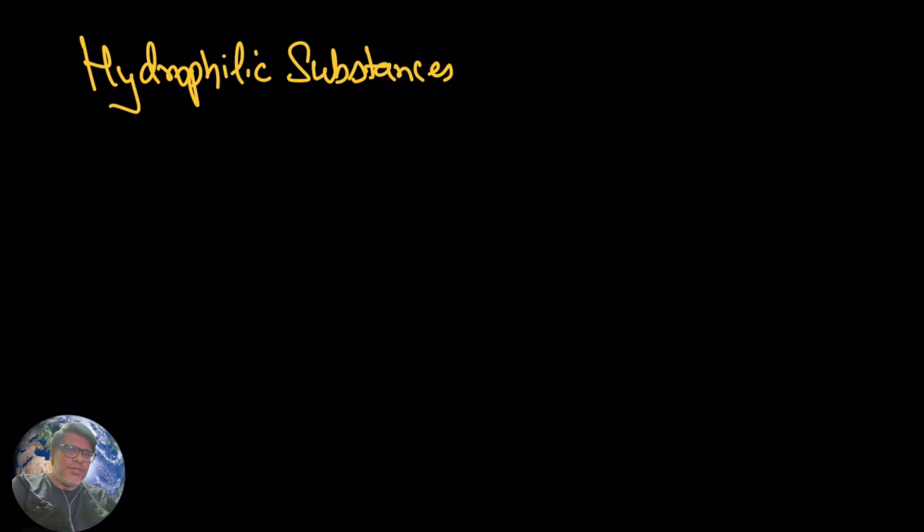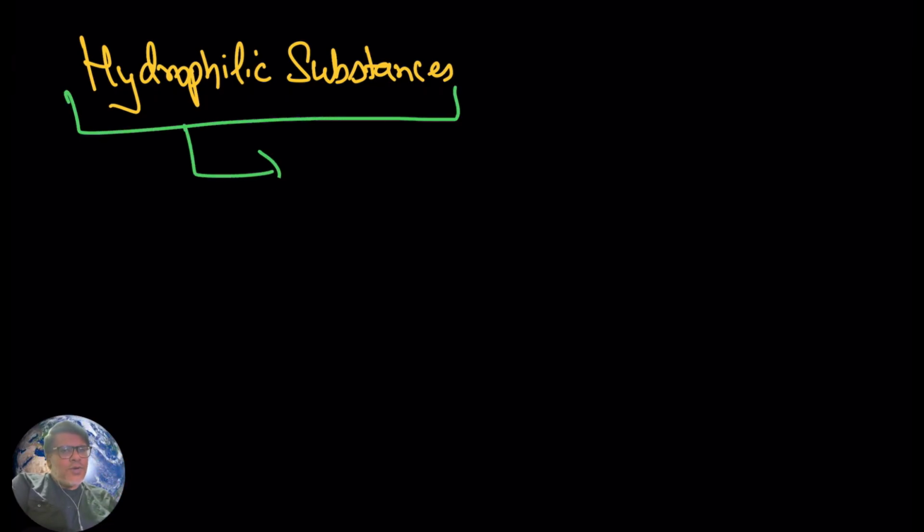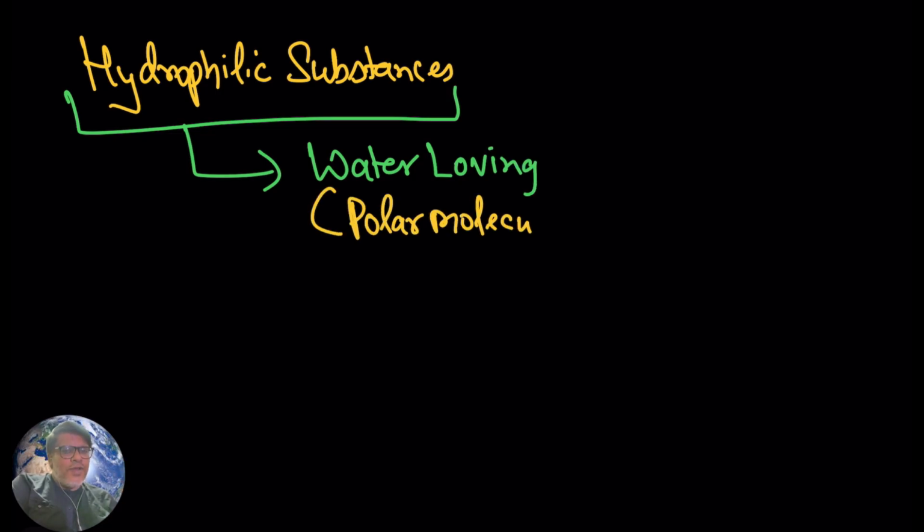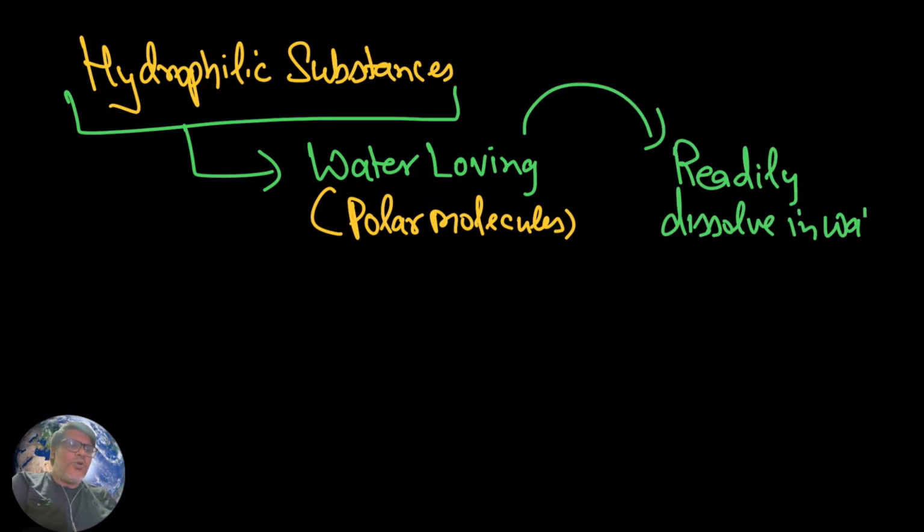Now in the case of hydrophilic substances, I have told you they are water loving, they have polarity, they are polar molecules, and they get readily dissolved in water.